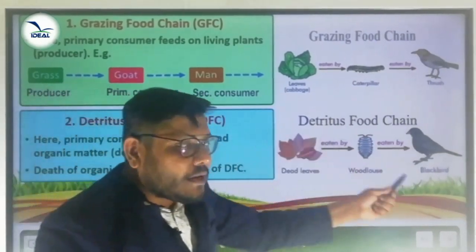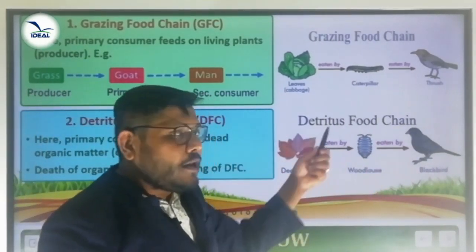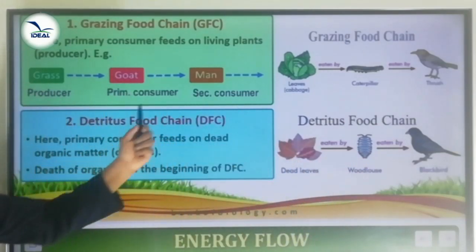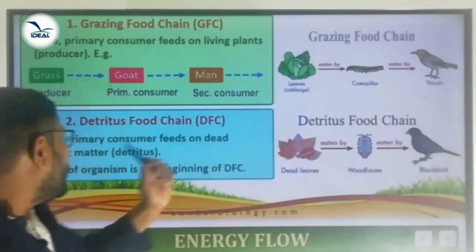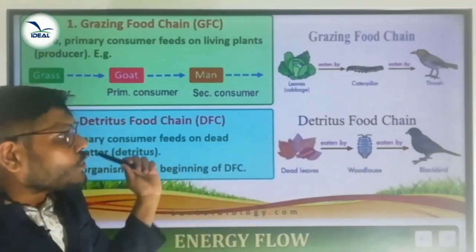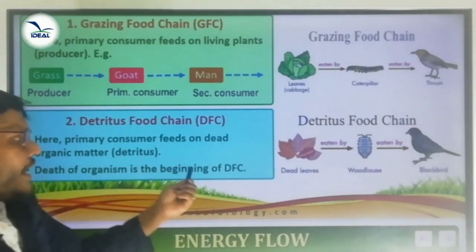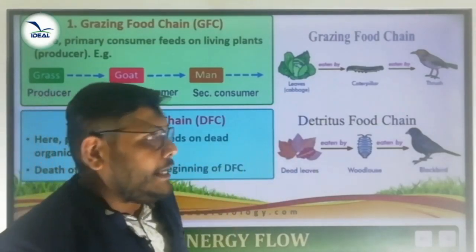This is another type of food chain. Here that particular food chain begins from detritus. So here the primary consumer feeds on dead organic matter or detritus. So this type of food chain is called a detritus food chain. Death of an organism is the beginning of the DFC.